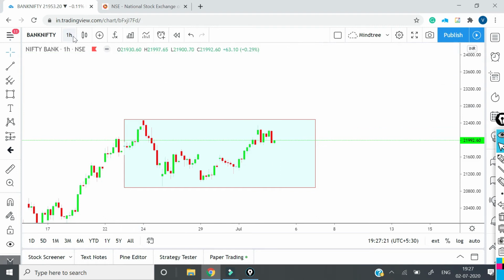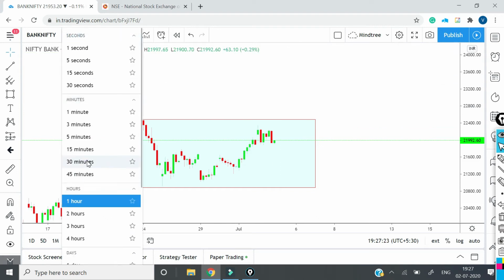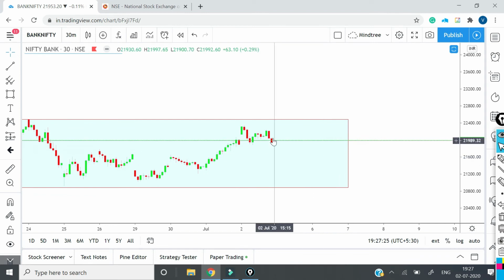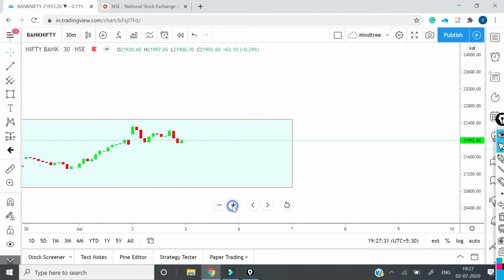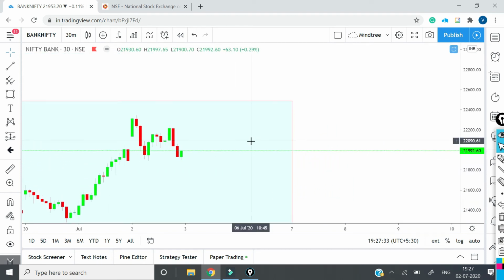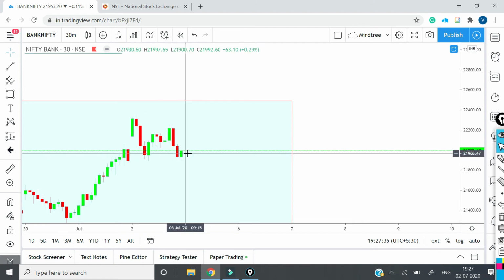Let's now analyze it in 30 minutes. What are the candles saying to us? In 30 minutes, again you can see there are these bearish candles, and we have got a piercing pattern candle formation, which is a reversal pattern, but it again requires confirmation. Confirmation is if a green candle gets formed, after this we will go for a buy.